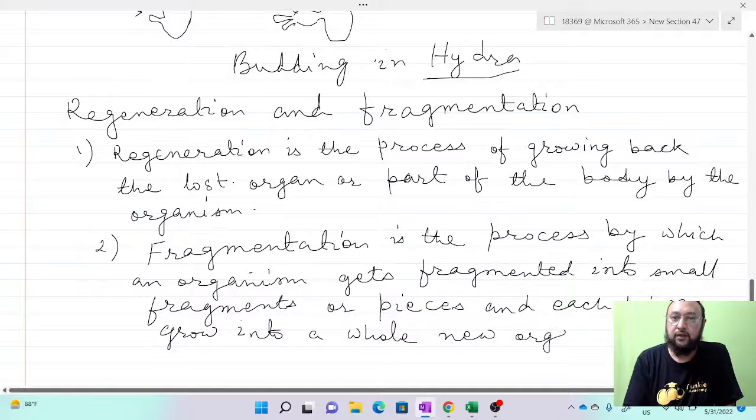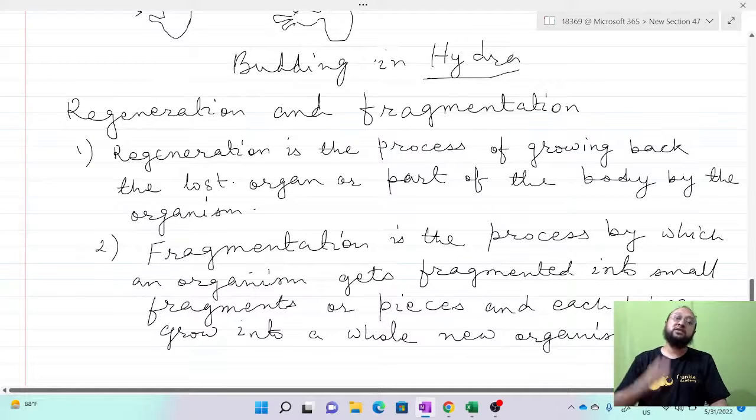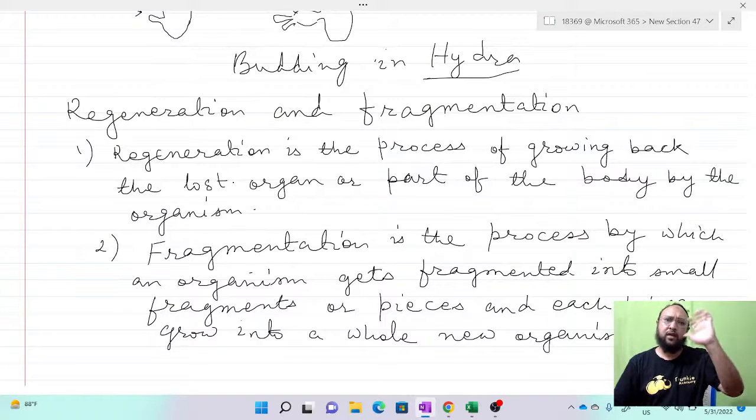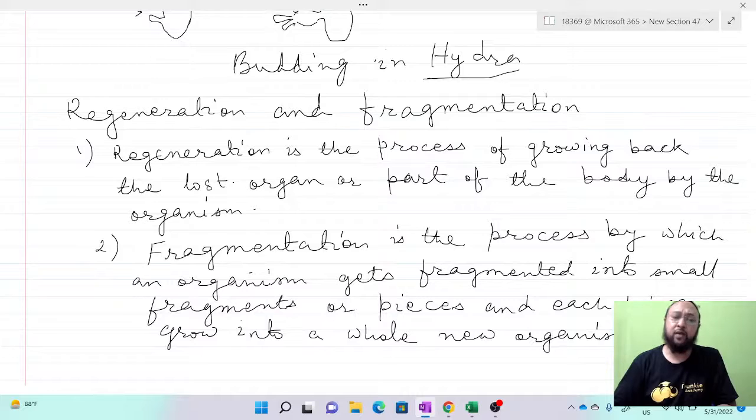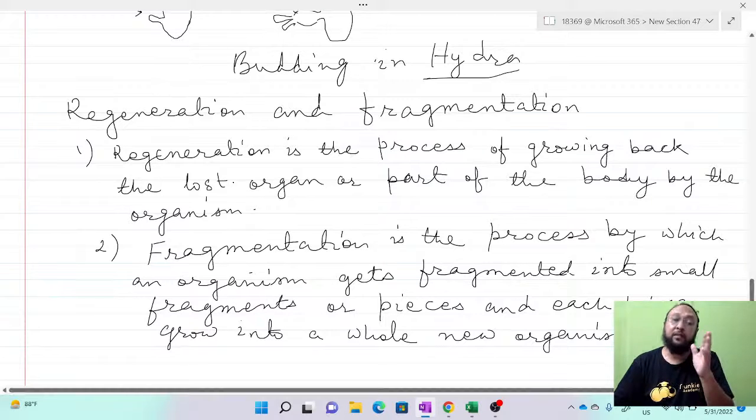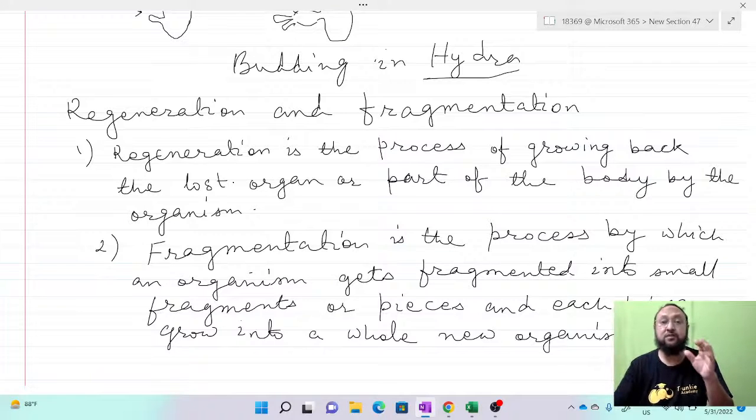So here you understand this: regeneration and fragmentation. Regeneration means when a lost body part is regenerated, it develops again. For example, if we cut an animal, it will not die sometimes, and that organism will develop that lost part.